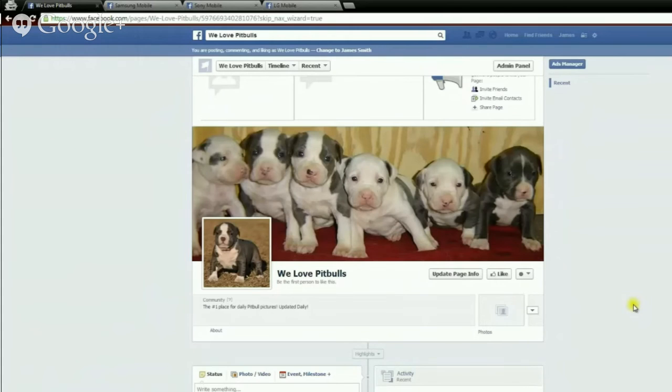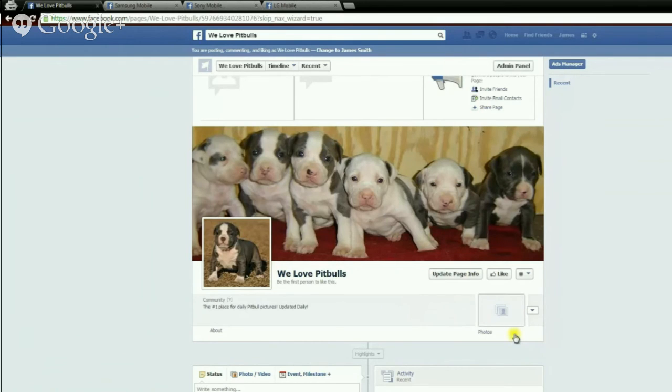Alright, so our page is looking a lot better. We got the ball rolling here. It's time to customize our tab section. Right now we have nothing. We have a Photos tab, and it's looking pretty blank right now. But your first question might be, what exactly can we even do here? What kind of tabs can we have here to really engage with our fans?